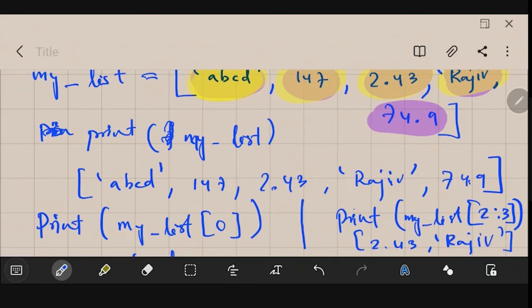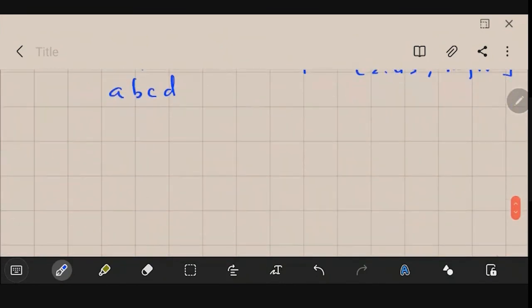Okay, so this is about your list. The next thing that we will be discussing is a tuple. You will find that a tuple is quite similar to the list. This tuple data type that we will discuss now is quite similar to a list. The only difference is that you cannot make modifications to a tuple.